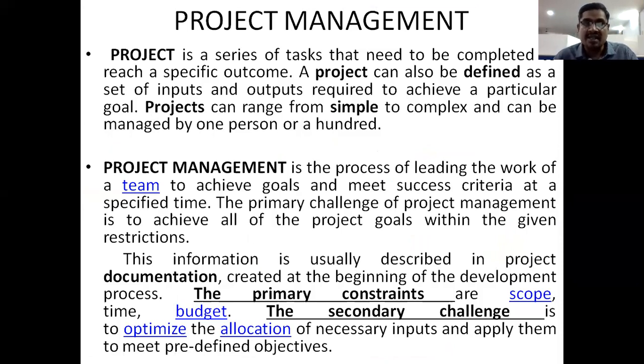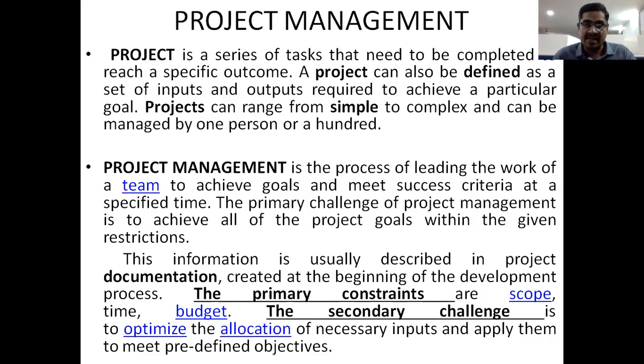Project means a set of tasks or set of activities to perform a particular contract, or for achieving our company's goal or organizational targets. That type of combination or set of activities or tasks comes under a project.